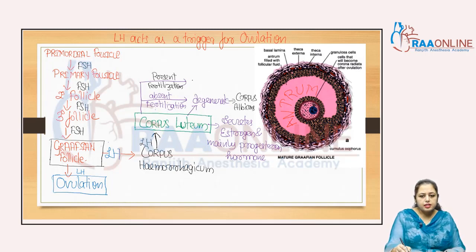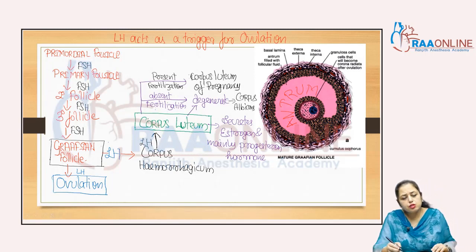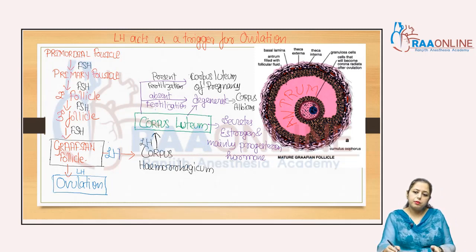So that's why it converts into the corpus luteum of pregnancy. Clear? After the formation of the placenta, that corpus luteum degenerates. Clear? So in that manner, those are the ovarian changes which occur at the time of the menstrual cycle,